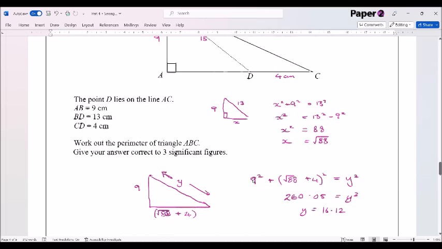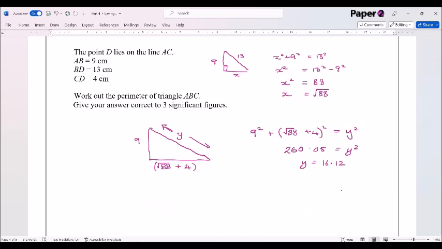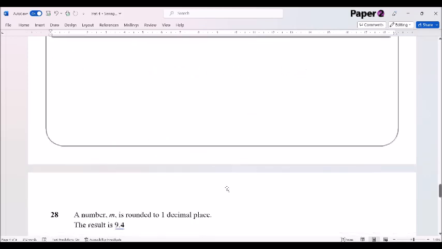Now all I've got to do to work out the perimeter is add my 3 sides. So the perimeter is equal to 9 plus root 88 plus 4 plus the 16.12. Adding all those together, we get an answer for our perimeter of 38.5. My perimeter is equal to 38.5 centimetres. And 4 marks for that.